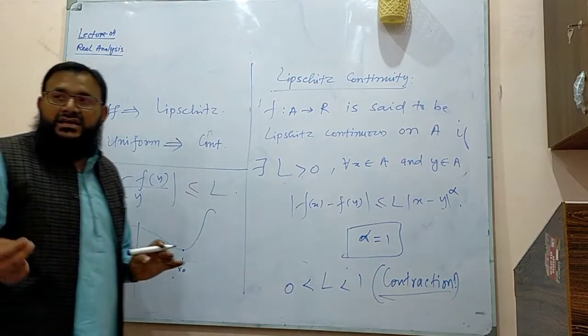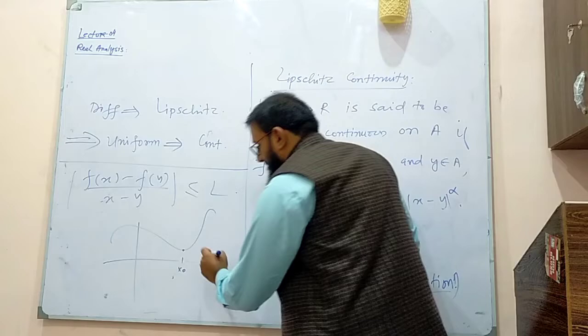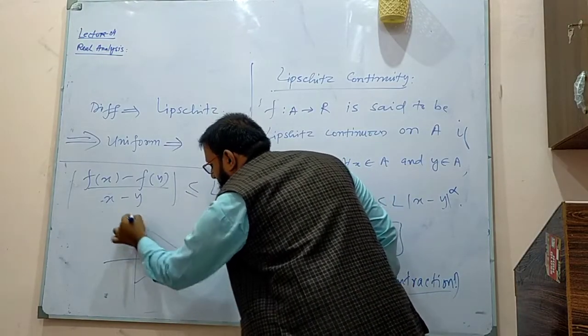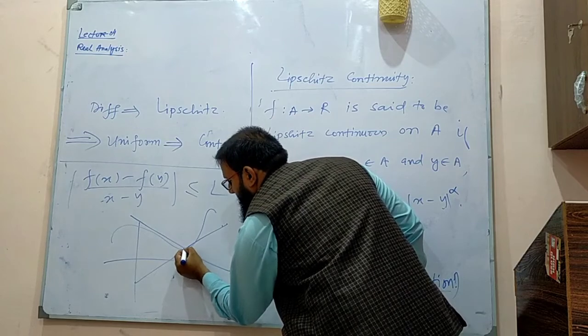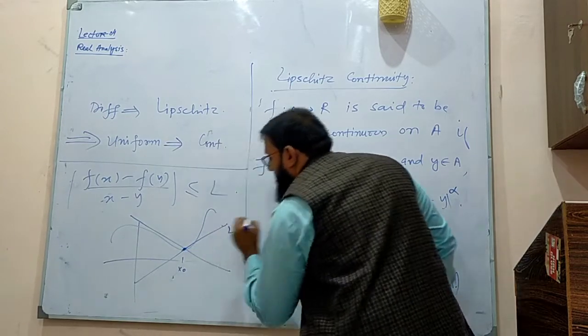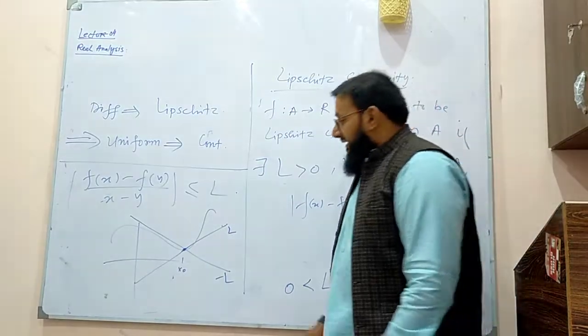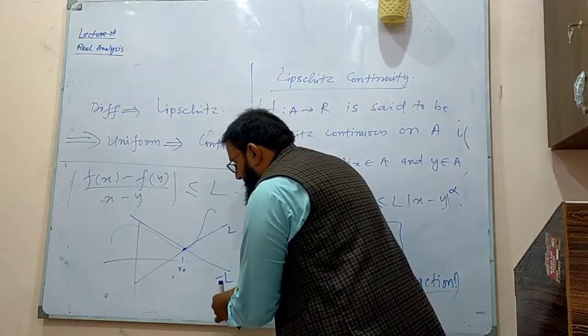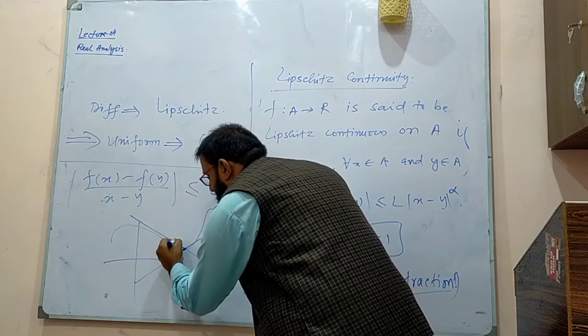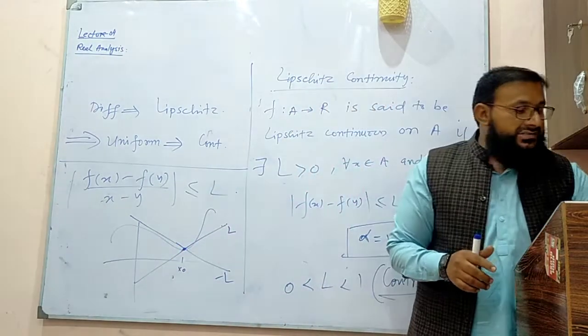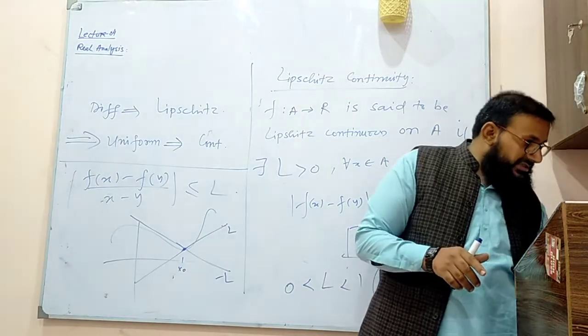It means I am taking a line with the slope L, and within this interval, this is the point, the slope of this line is, let's say, L, and the slope of this line is minus L. In this neighborhood, if your function lies between these two lines, we call that Lipschitz continuous, otherwise it is not Lipschitz continuous.